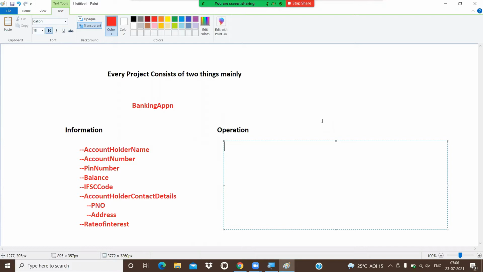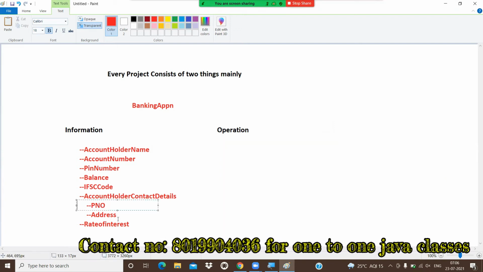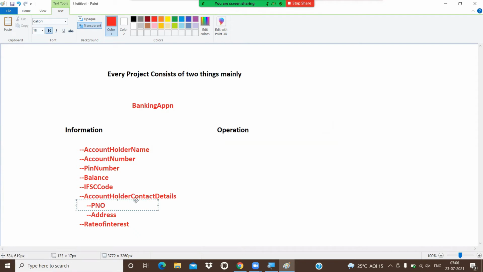In the meanwhile of money transfer, what happened? We are using the phone number. After that, we are using some code. In an online transaction, we are using the bank name and the bank IFSC code also. And whenever we send money, like 1,000 rupees, from one account to another account, the balance automatically gets updated. So we always perform operations on top of information. Information is useful for performing some operation.